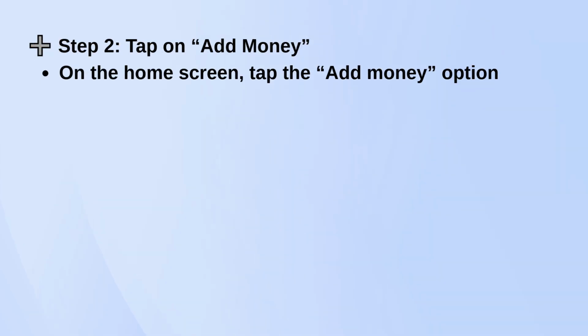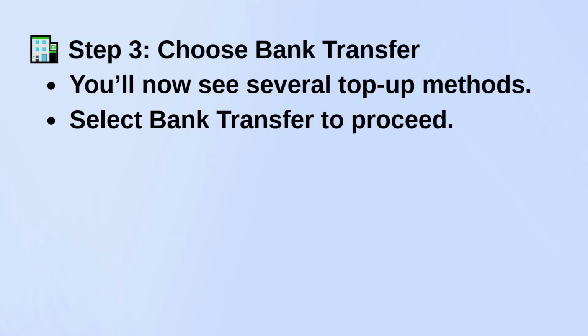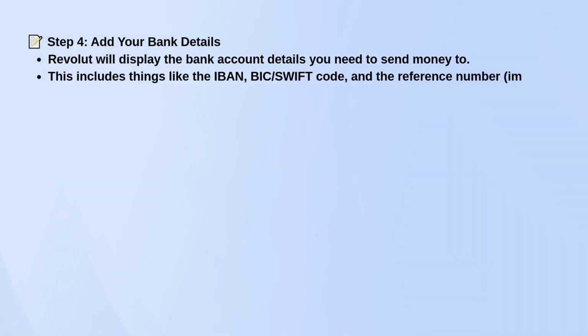From there, choose the bank transfer option. You'll now see the bank details Revolut gives you. This usually includes an IBAN, a SWIFT/BIC code, and a reference number. That reference number is important, so don't skip it. It's how Revolut knows the money is for your account.